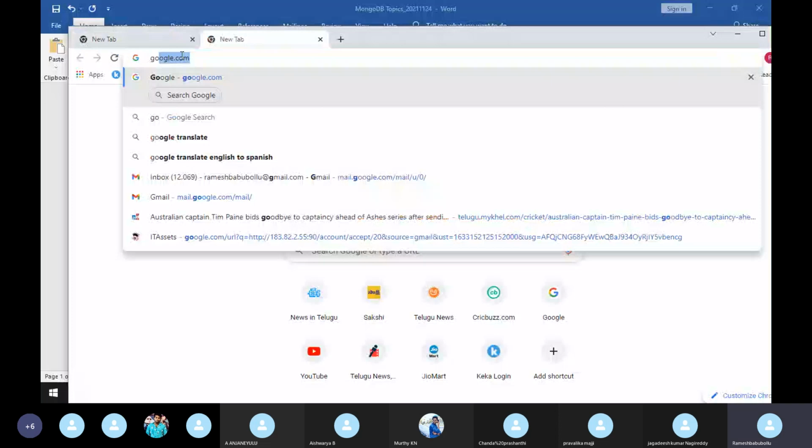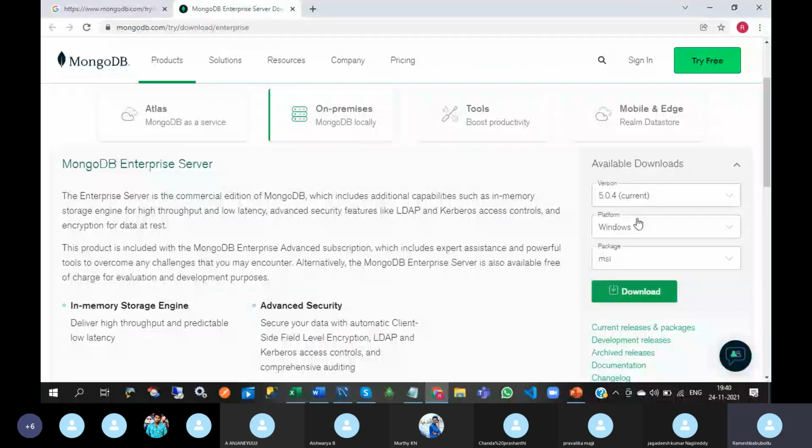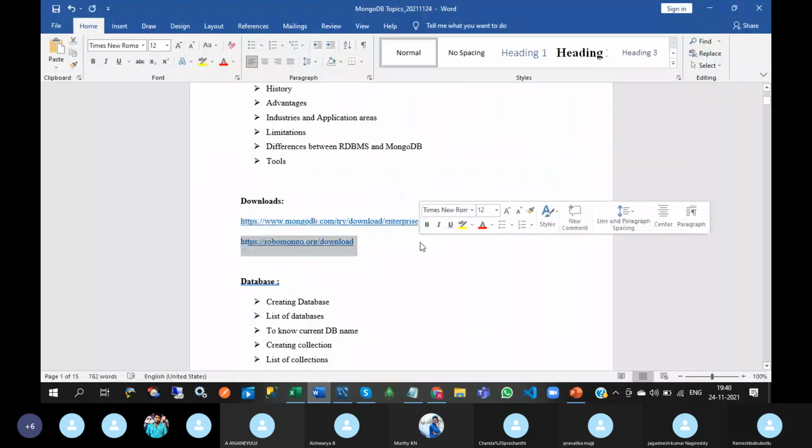Then you can get the MongoDB software, go to the next button, and install MongoDB. After that, you can write the queries in the command prompt also, but it is not user friendly, so you need to install some GUI. For that purpose, it is required.